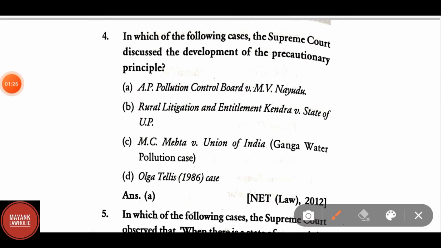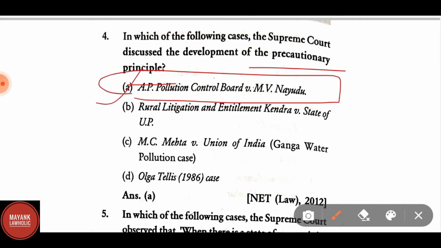In which of the following cases the Supreme Court discussed the development of precautionary principle? This question is also very important. The correct answer is AP Pollution Control Board versus M.V. Naidu.